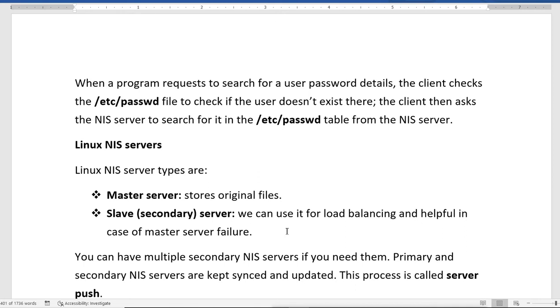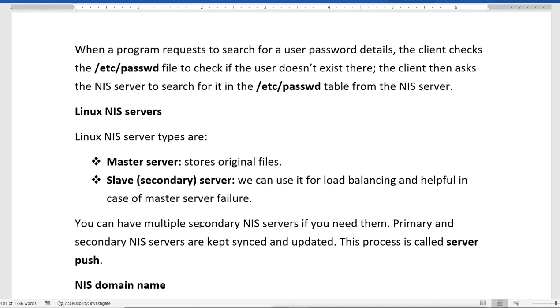Now you can have multiple secondary NIS servers if you need them, but primary and secondary NIS servers are kept synced and updated. The process is called server push. That means all the information which we have in the master server will be pushed to the secondary server.